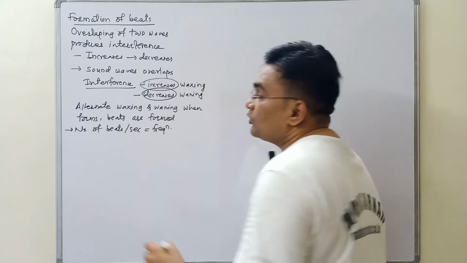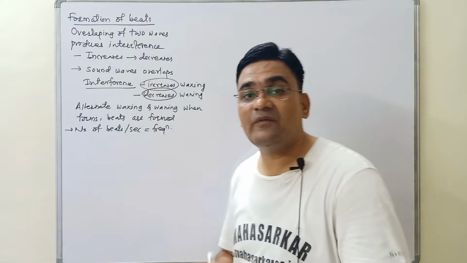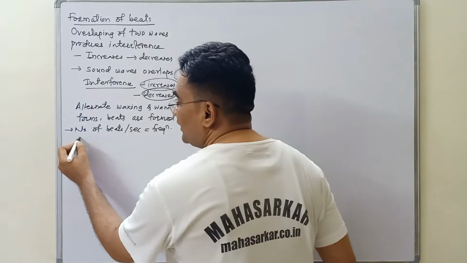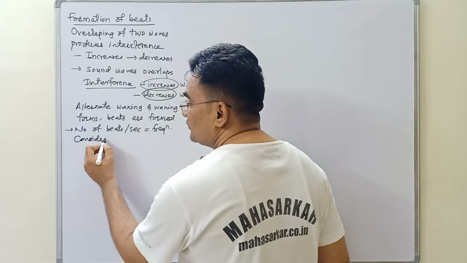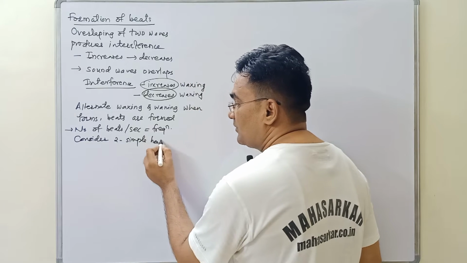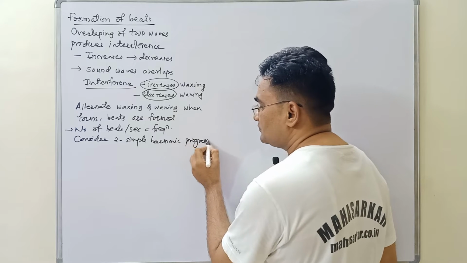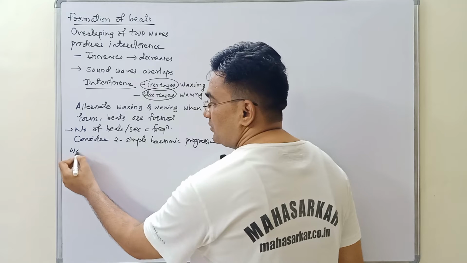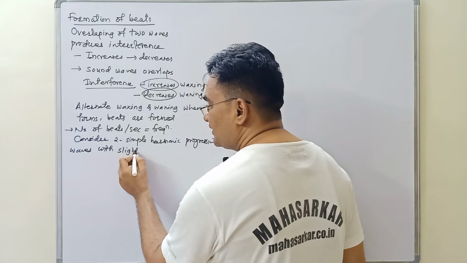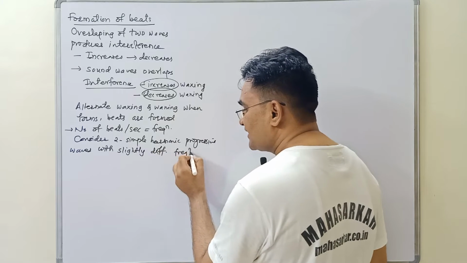We are going to show here that during formation of beats the frequency for waxing and waning is the same. To find that out, consider two simple harmonic progressive waves with slightly different frequencies but the same amplitude.